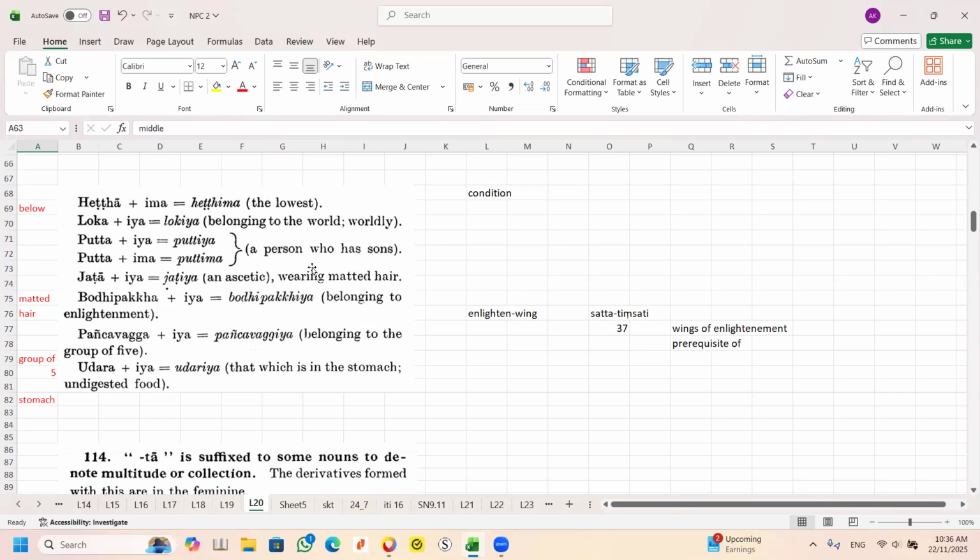A person who has a son. This one who has a son. Now this one is a possessive. Jata is basically matted hair, plus this one means wearing matted hair.